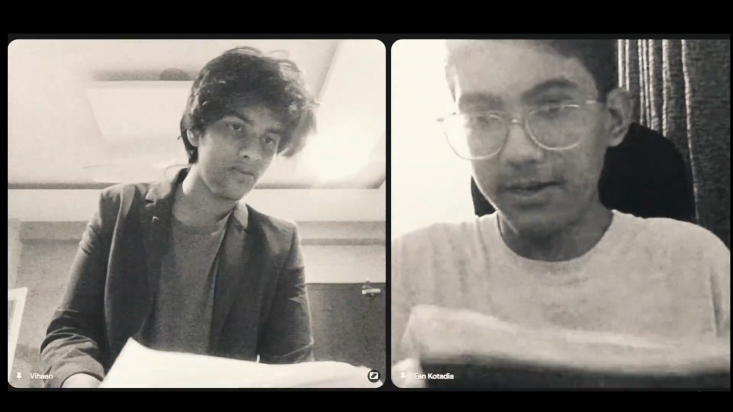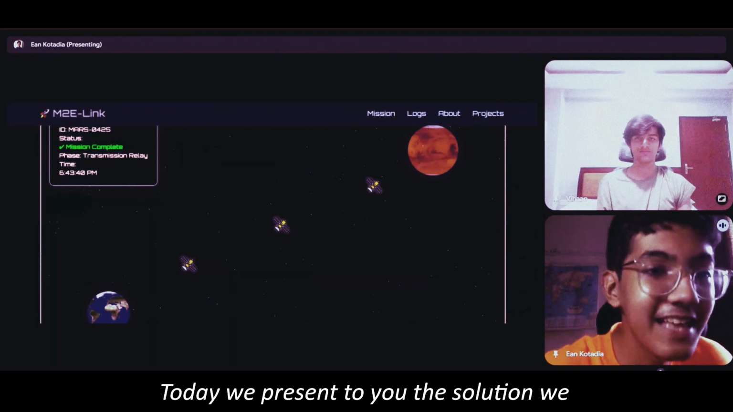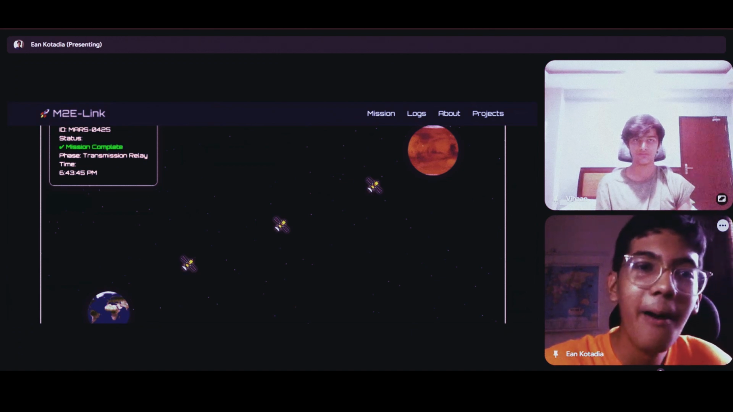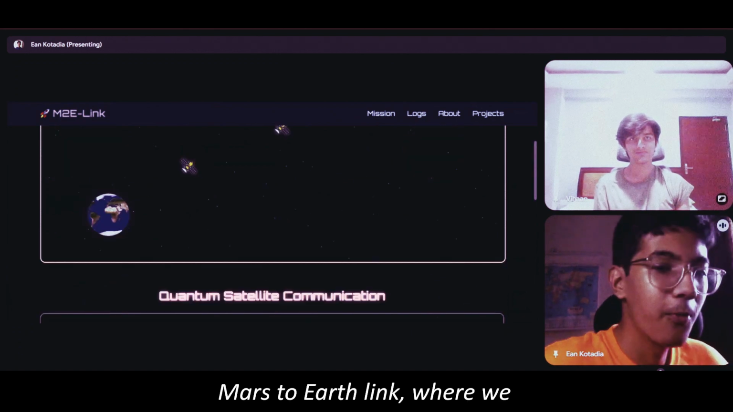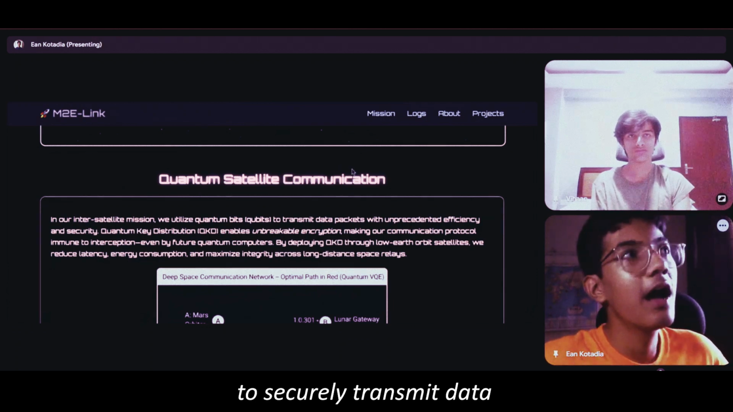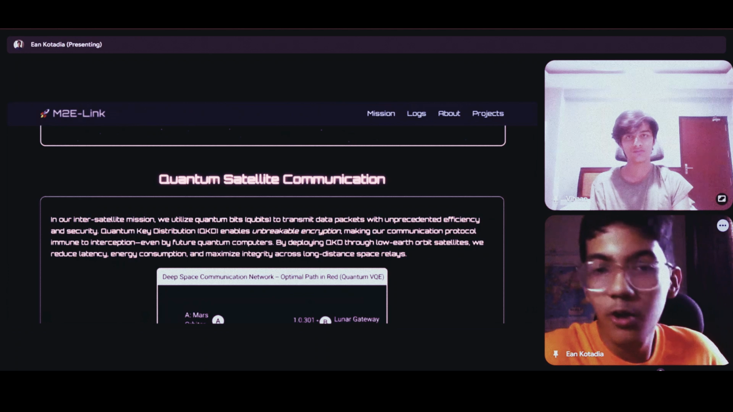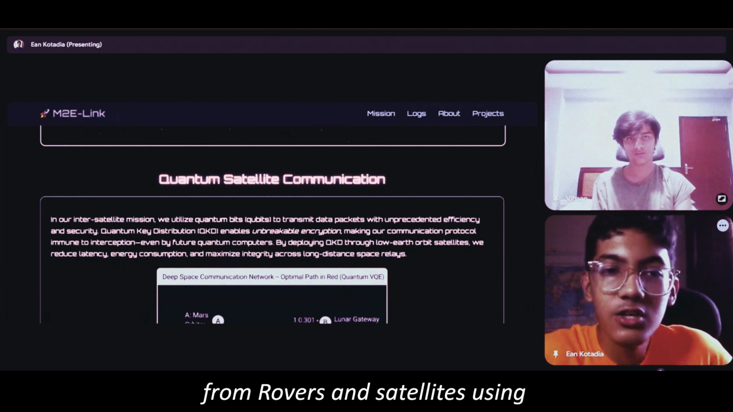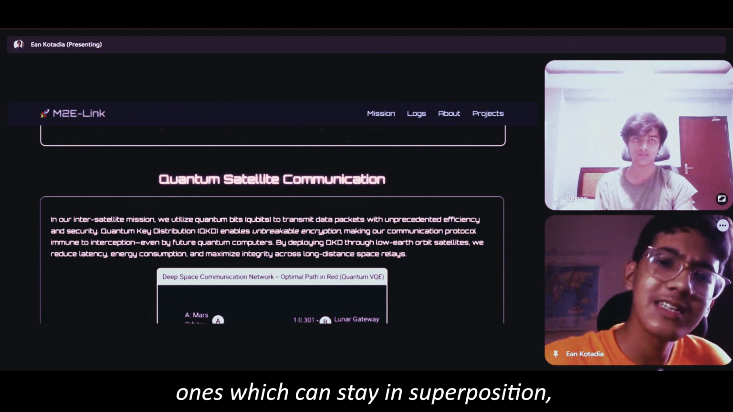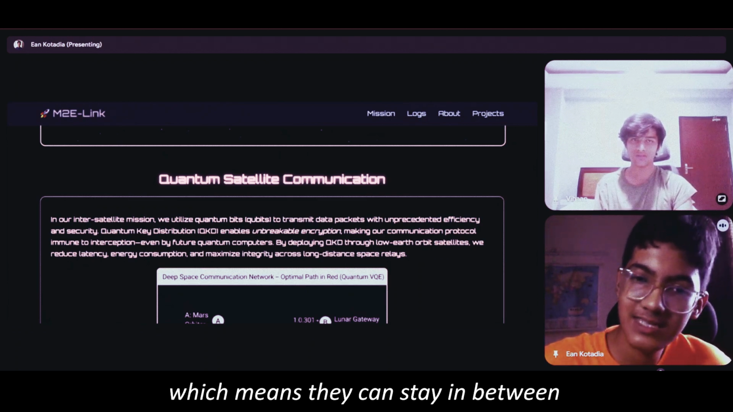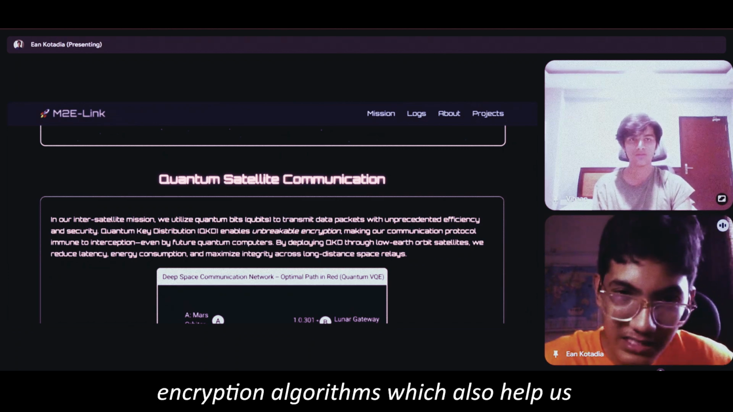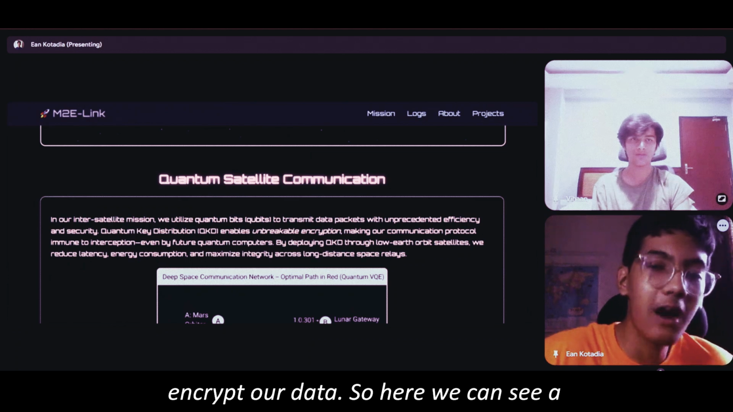Here you go. Gentlemen, today we present to you the solution we had been discussing. The M2E, Mars to Earth link, where we use quantum satellite communication to securely transmit data from rovers and satellites using qubits, which are just bits, zeros and ones, which can stay in superposition, which means they can stay in between states. And we use some encryption algorithms, which also help us encrypt our data.